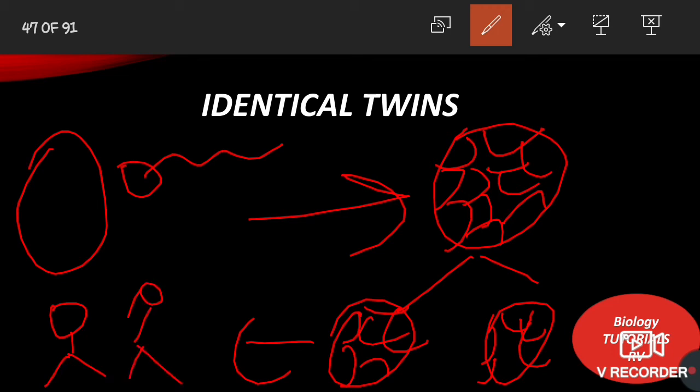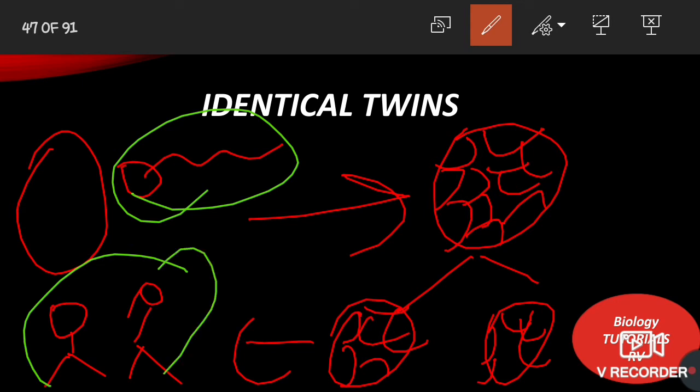And these 2 separate individuals are of the same sex because only one type of sperm is involved in this process. That's why the gender, the sex of both these twins will be the same. Second point, both the twins are genetically identical because the zygote is one and from that 2 will split. That's why the genetic constituents will be the same. These twins are the identical twins.